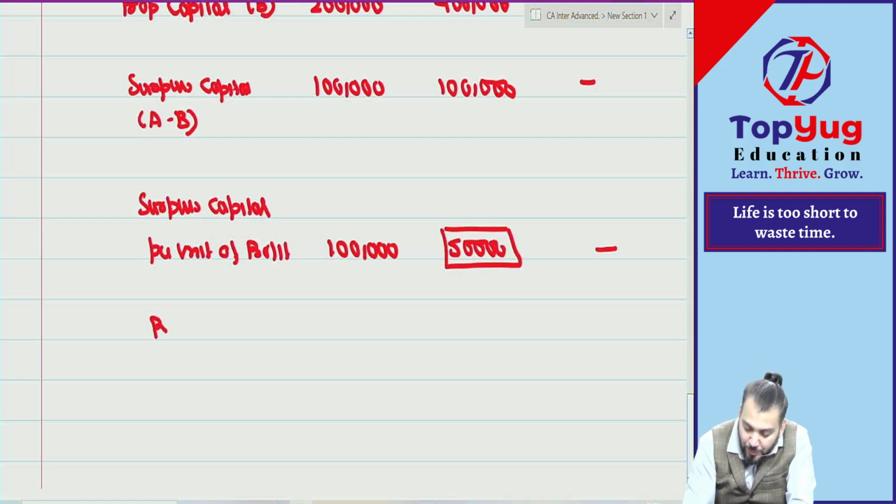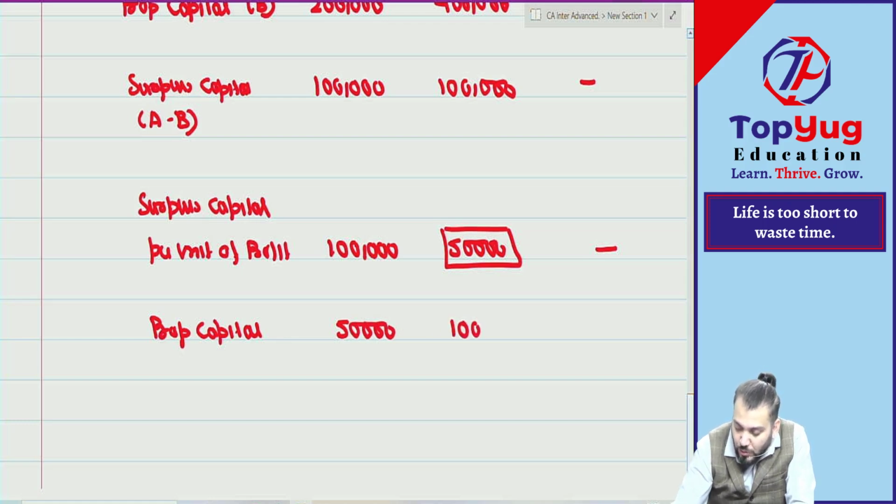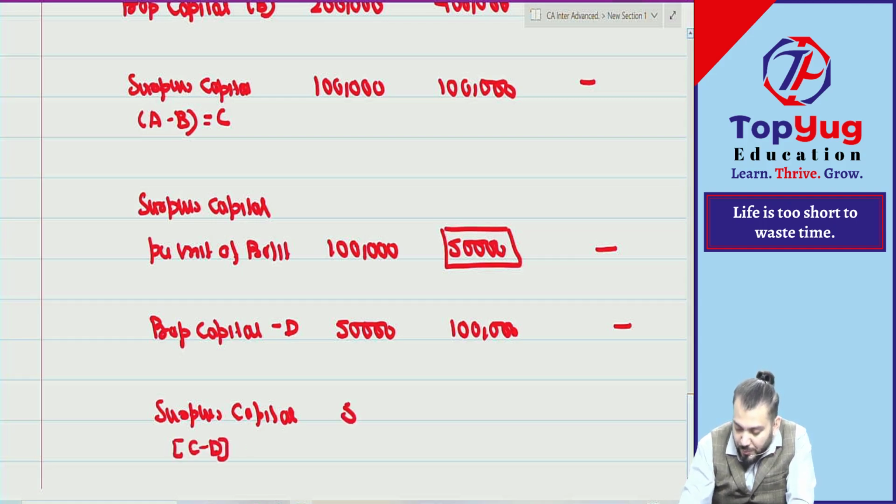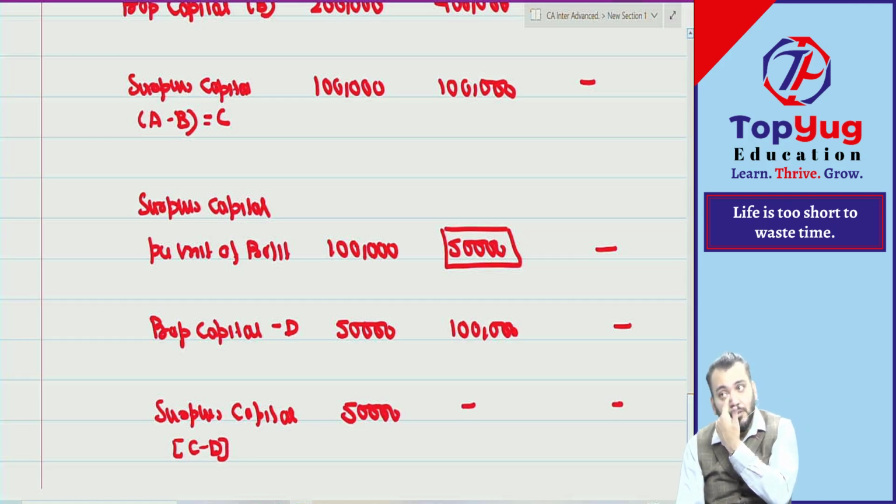Then we'll find out proportionate capital. Proportionate capital will be 50,000 into 1, how much? 50,000. And 50,000 into 2, how much? 1 lakh. Understood? So what will be the surplus capital once again? Surplus capital is equal to actual minus proportionate, which is 50,000 for A, nil for B.